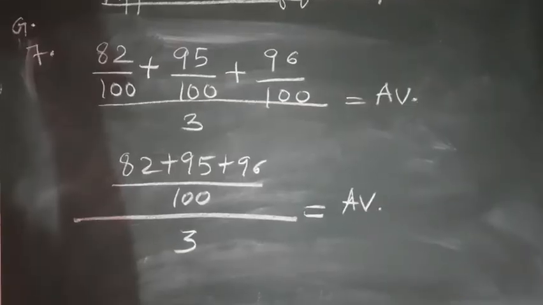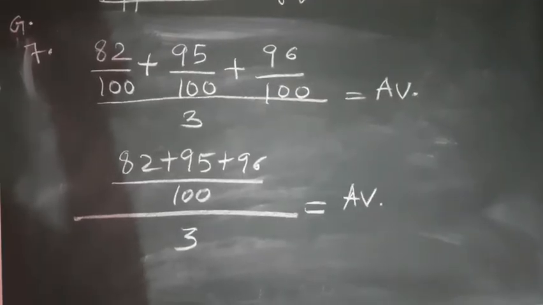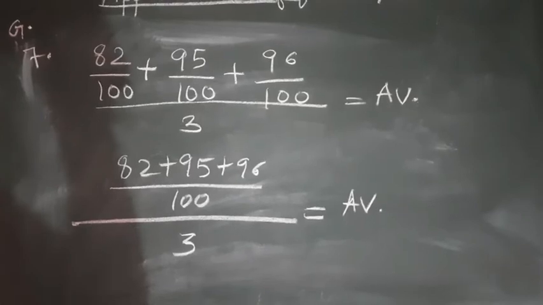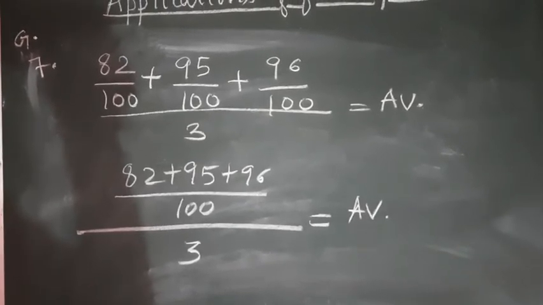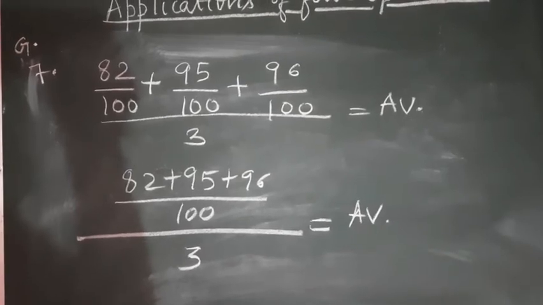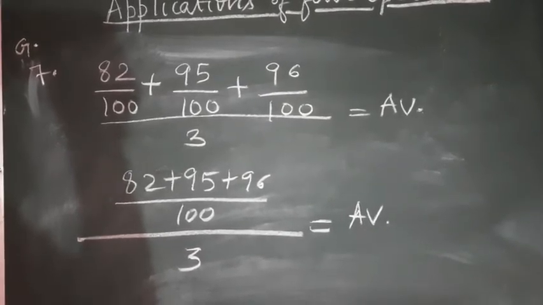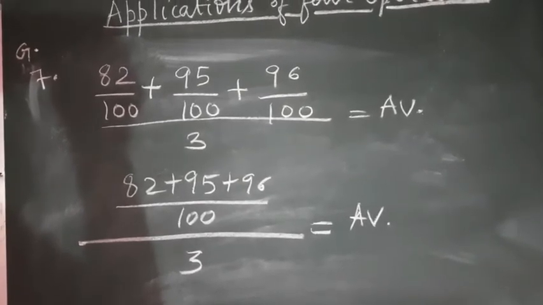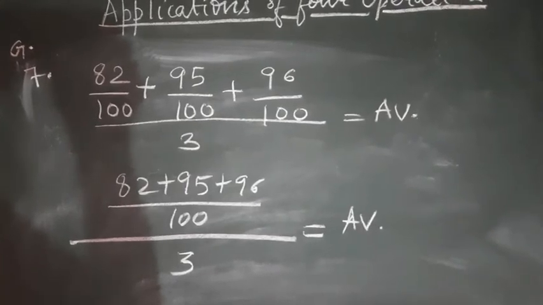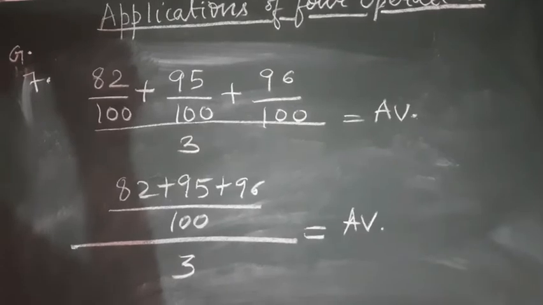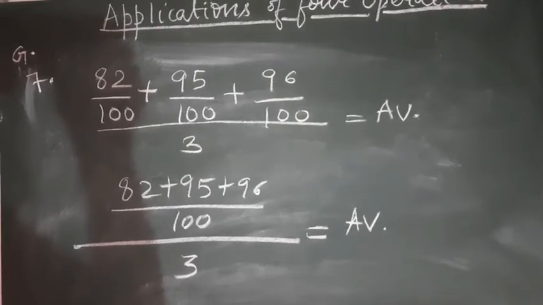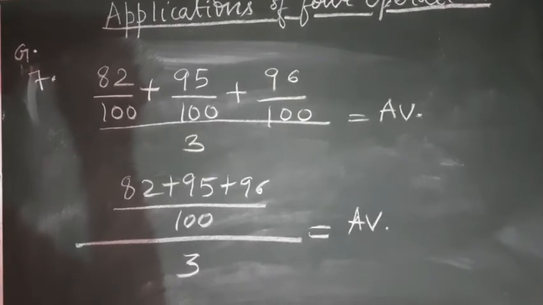Students, you can see the solution of the question. To convert every percentage into a fraction, we have to divide it by 100. So 82% was the score in English, so 82 upon 100. 95% was the score in maths, so 95 upon 100. And 96% was the score in science, so 96 upon 100. And the formula for the average is sum of observations upon number of observations.